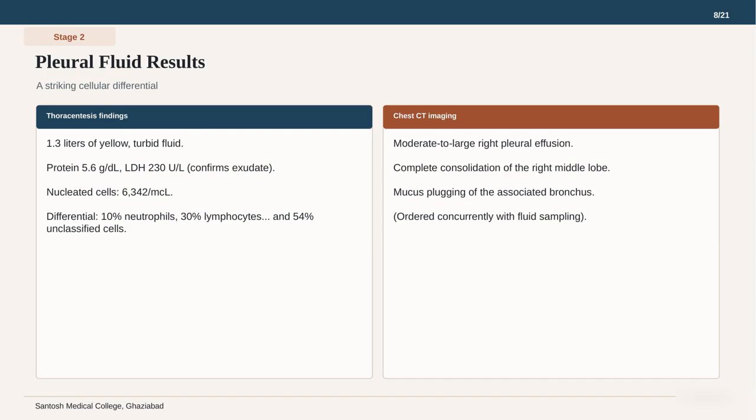On the right, the chest CT imaging reveals a moderate to large right pleural effusion and complete consolidation of the right middle lobe due to mucus plugging of the bronchus. This combination of an exudative effusion and an obstructed airway significantly narrows our diagnostic path. The presence of so many unclassified cells suggests we are dealing with something quite unusual. Let us pause again to think about how these new findings change our clinical probabilities.